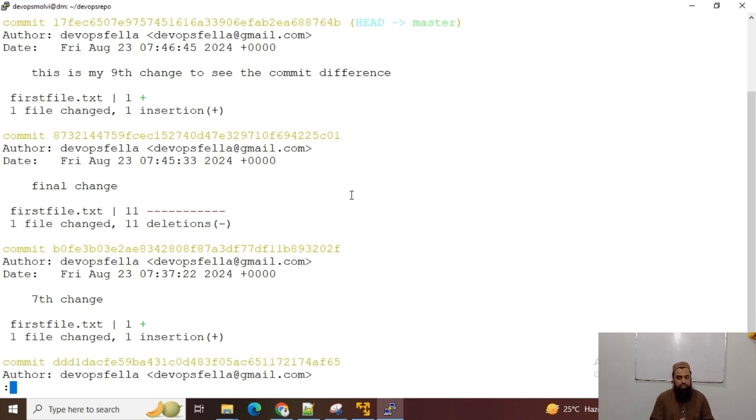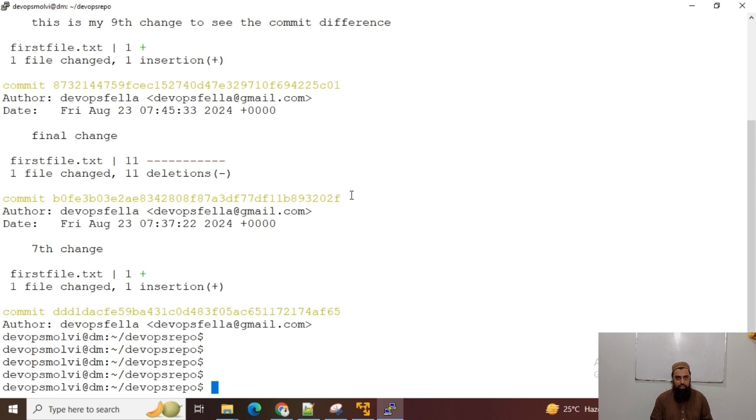All these commands are related to the logs and commit history, and they are also wonderful commands for troubleshooting Git issues.